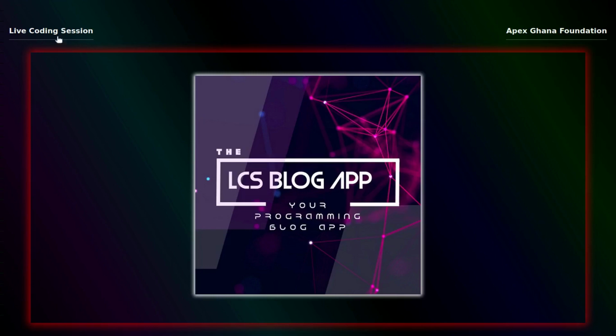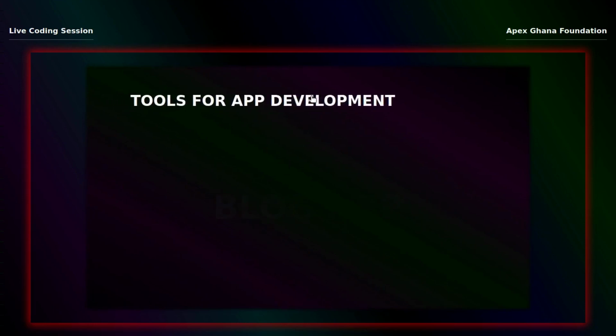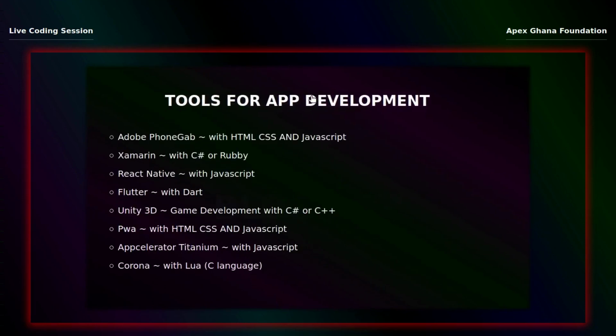So let's go back a little bit and see what app development is all about. We don't want to rush things here. What is app development? So now we have some tools for app development. There are a lot of tools out there. First of all, we are going to touch on these one after the other.